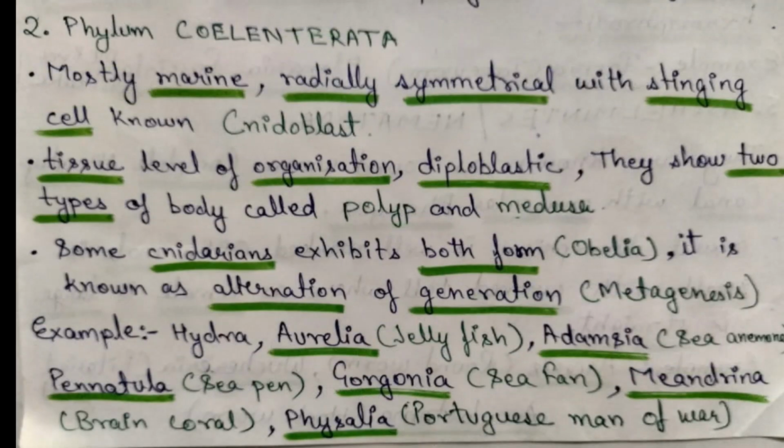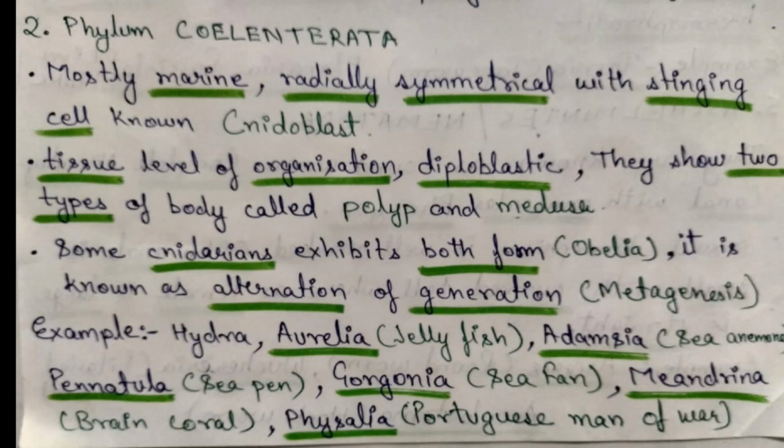Next we have phylum Coelenterata or Cnidaria. They are mostly marine, radially symmetrical, and they have stinging cells known as cnidoblasts. Tissue level of organization is present. They are diploblastic. They show two types of body forms called polyp and medusa. Some cnidarians exhibit both forms, for example, Obelia.